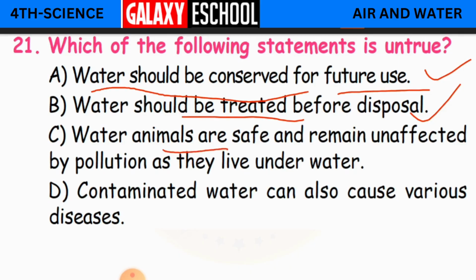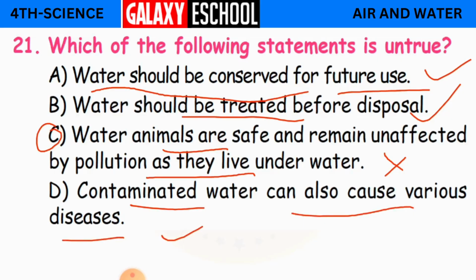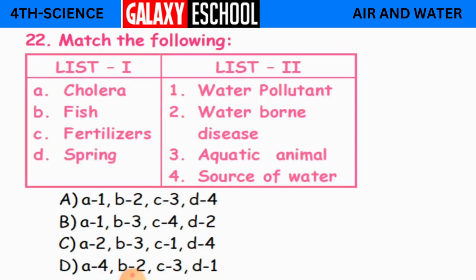No, this is not true. If water is polluted, even the water animals also get affected because of this pollution. Okay children, so that is why this is untrue. So this is our answer, C. And D, contaminated water can also cause various diseases. Yes, this is also true. Clear now? We'll go with the 22nd question, children.